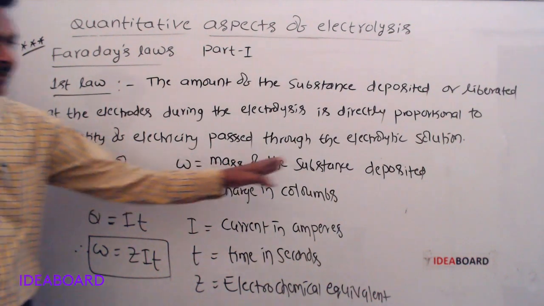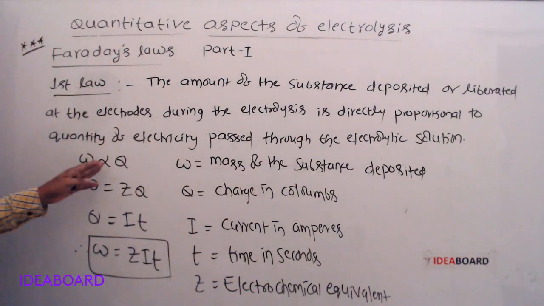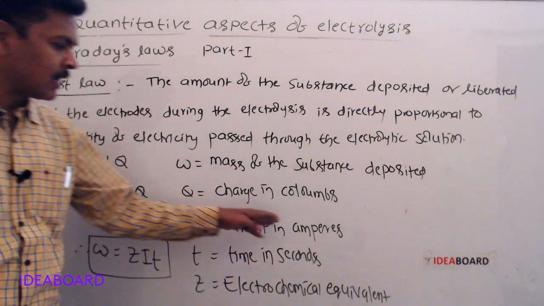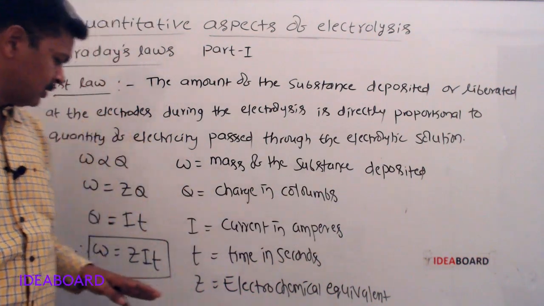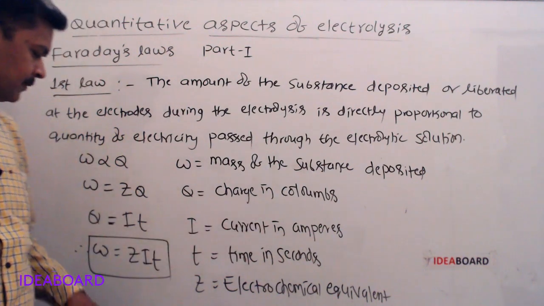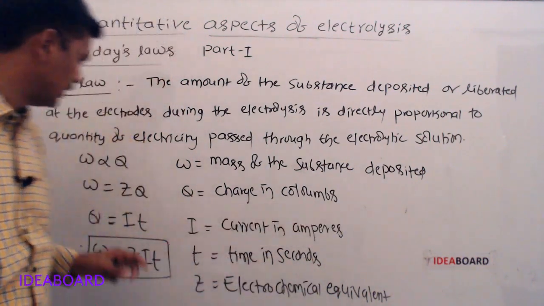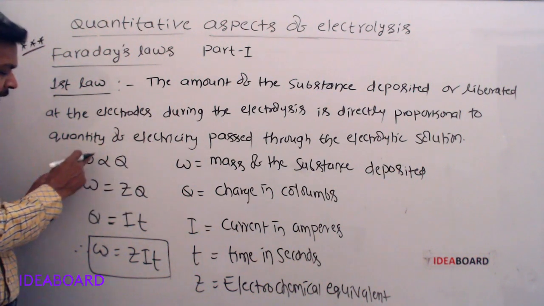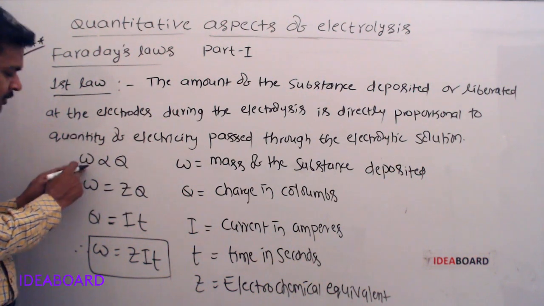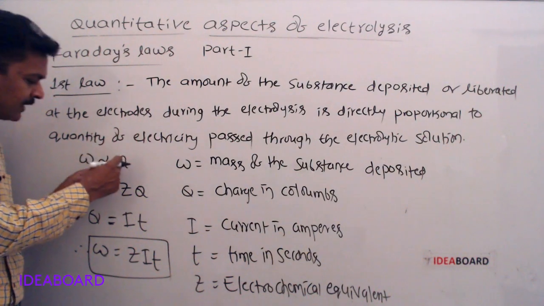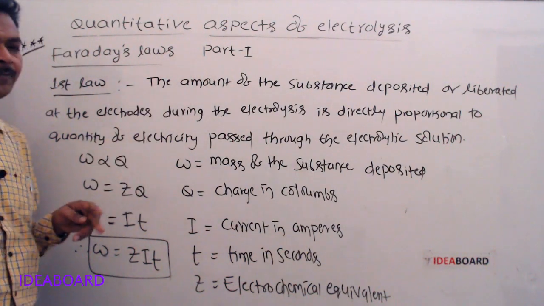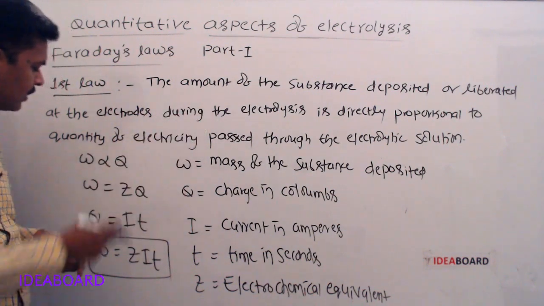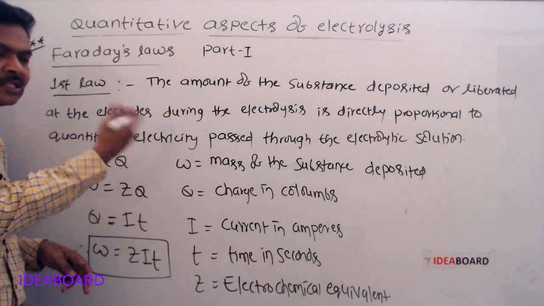W is the mass of the substance deposited, Q is the charge in coulombs, I is the current in amperes, T is the time in seconds, and Z is the electrochemical equivalent. W is directly proportional to Q: the mass of the substance deposited at the electrodes is directly proportional to the charge in coulombs. If more electricity is passed through the electrolytic solution, then more substance will be deposited.